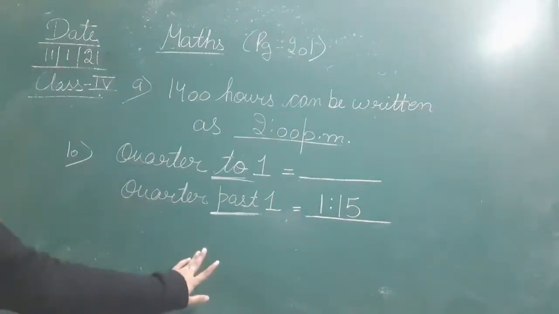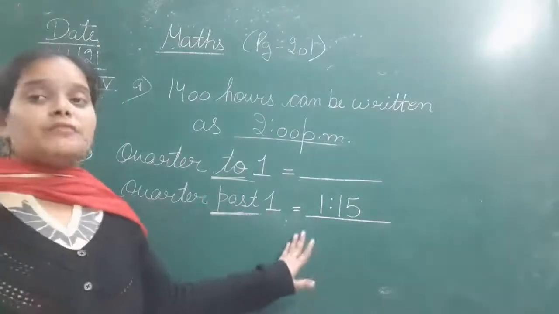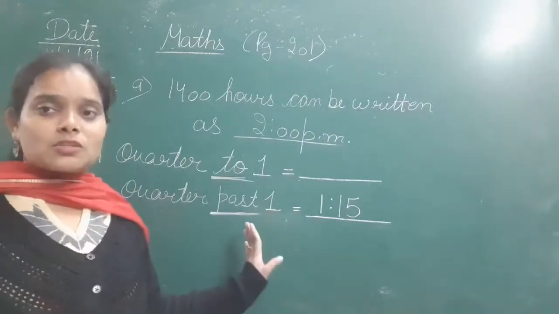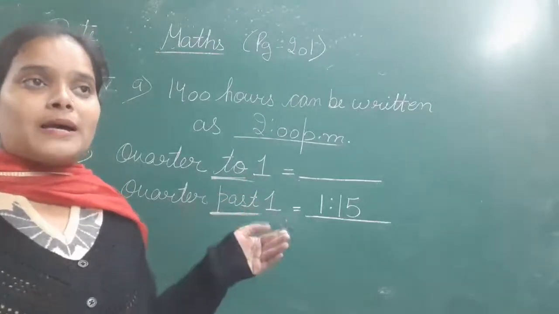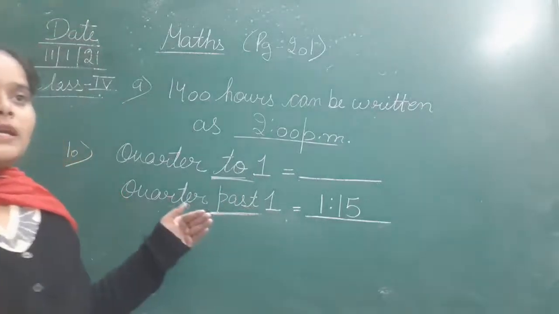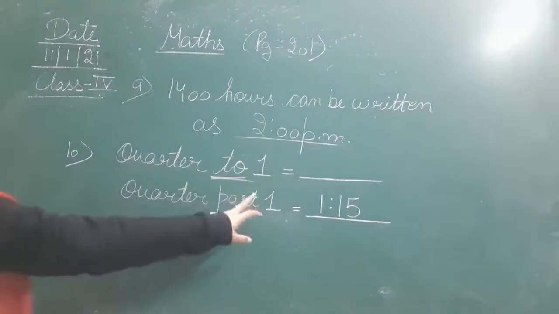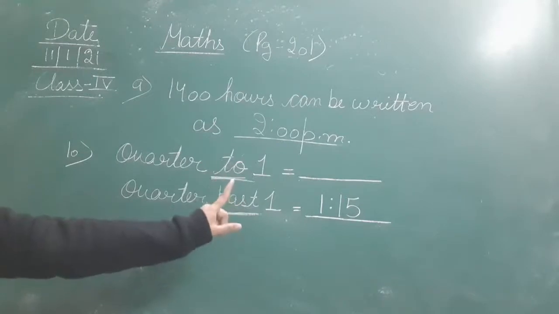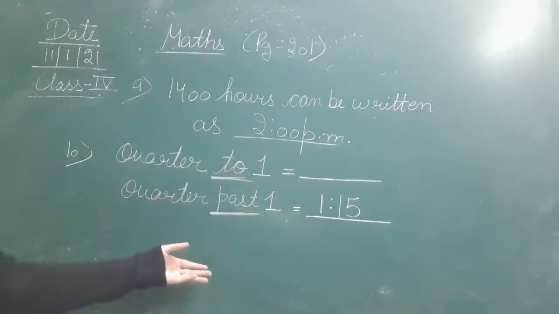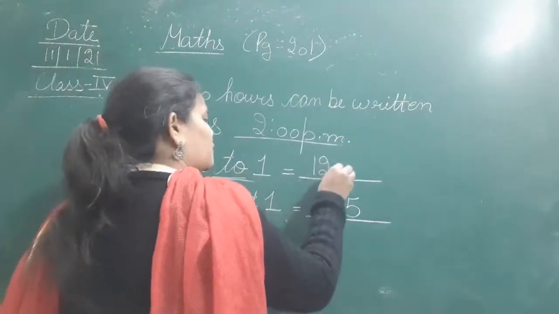So 15 minutes have already been passed till 1 o'clock. तो देखिए, this is 1:15. So past तो you can learn कि मतलब 15 minutes have been passed. Quarter means 15 minutes and past means 15 minutes pass हो चुके हैं. Next is 1:45. तो 1:45 मतलब 1 बजने में अभी 15 मिनट्स बाकी हैं. So that means there are still 15 minutes to 1. So here the time will be 12:45.